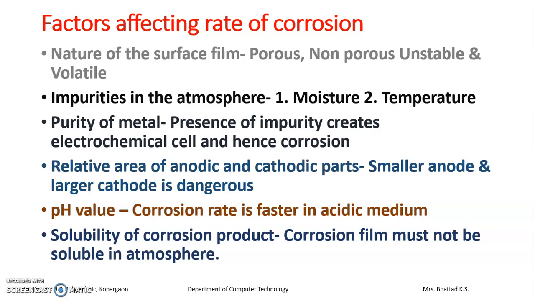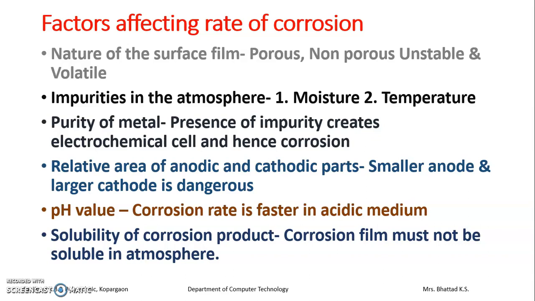Next one is purity of metal. Remember once again, if the metal is highly pure, then there is no problem of corrosion. As there is only metal, there is no anode, no cathode. Hence, there will be no corrosion. Once there is presence of impurity, there will be development of anode and cathode, and hence electrochemical corrosion. And we can't avoid corrosion of the anode.